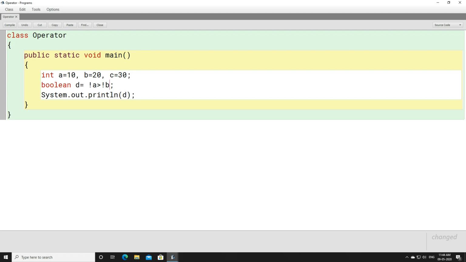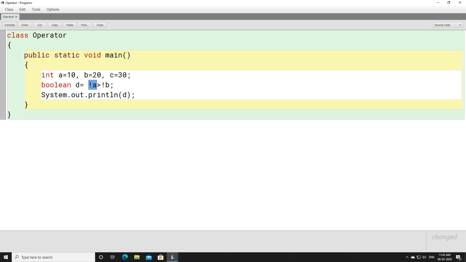So here we are using not in front of A. Please make sure we are using not in front of A. A contains 10 and you cannot change the value of 10. Can you change the value of 10 to anything else using not? No, it cannot be changed, because 10 is not a true value, not a false value. We get a value true or false from a relation. When we establish a relation, we get a value as true or false.